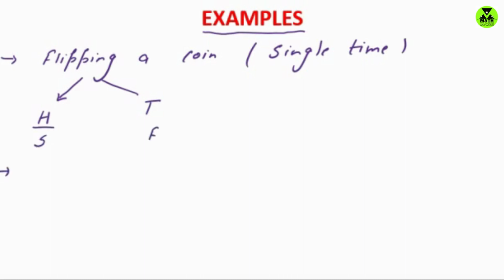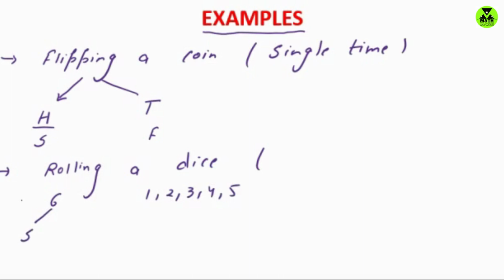Similarly, if we take another example, rolling a dice. Rolling a dice a single time and getting a 6 is a success, and getting any other number is a failure. So what is the probability of getting a 6? This type of question we can answer with the help of the Bernoulli distribution.